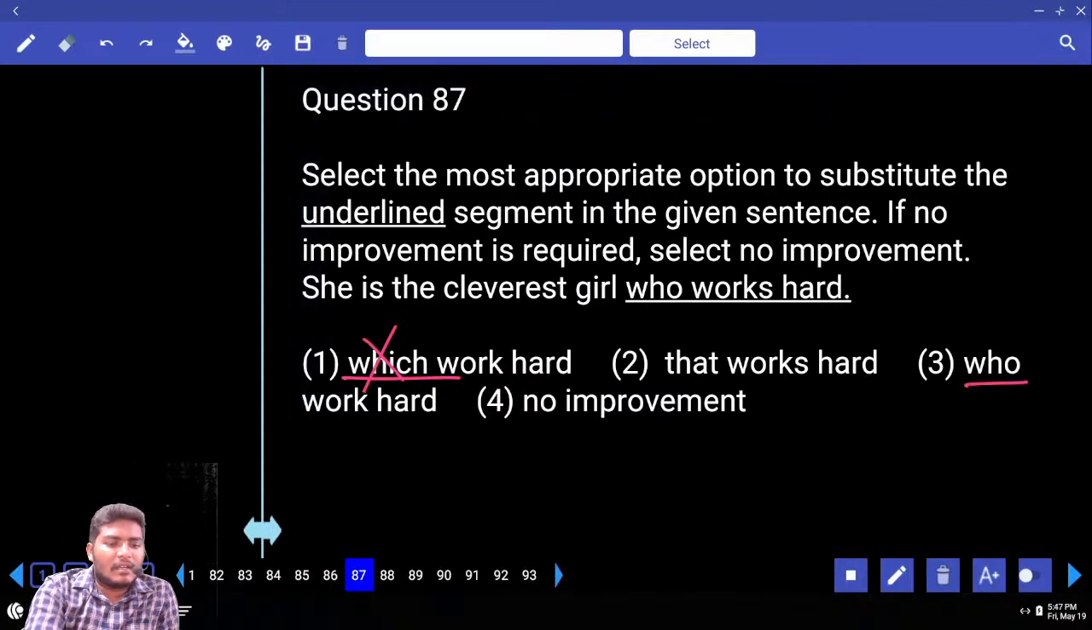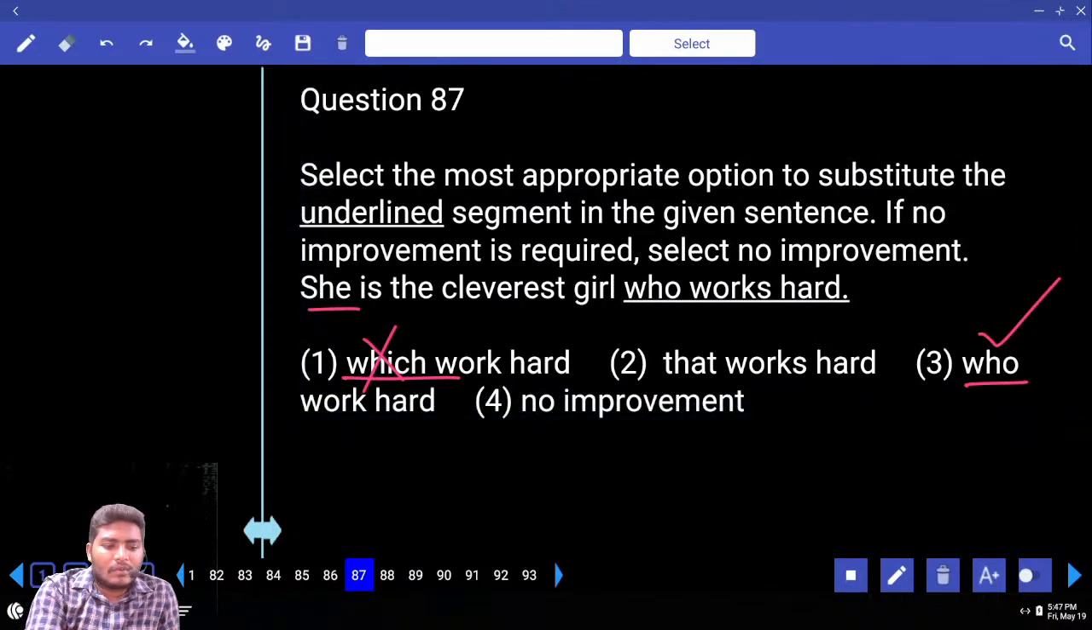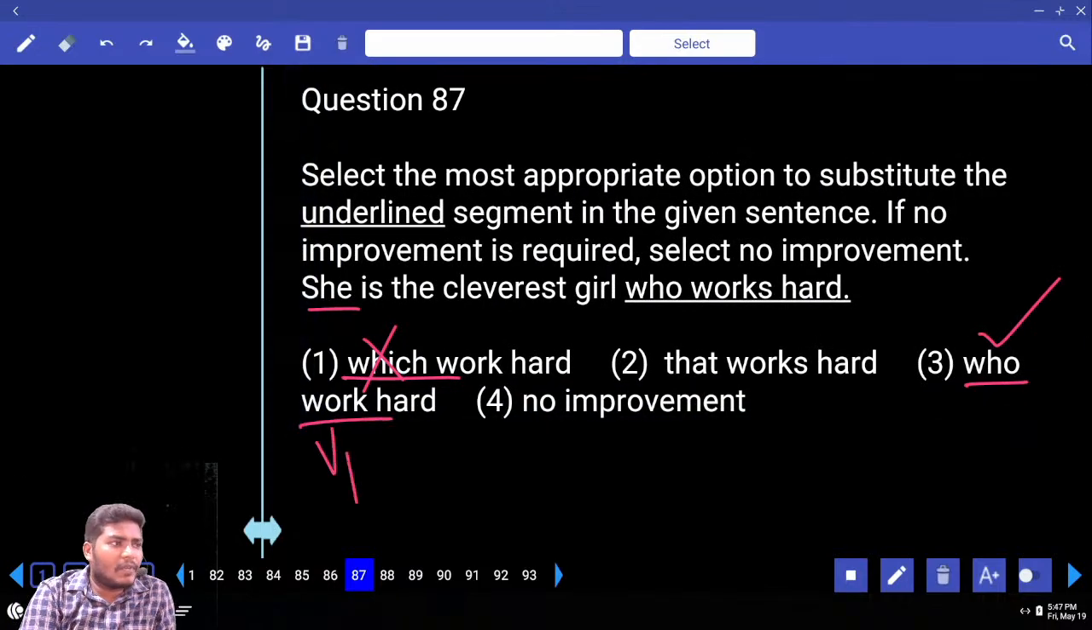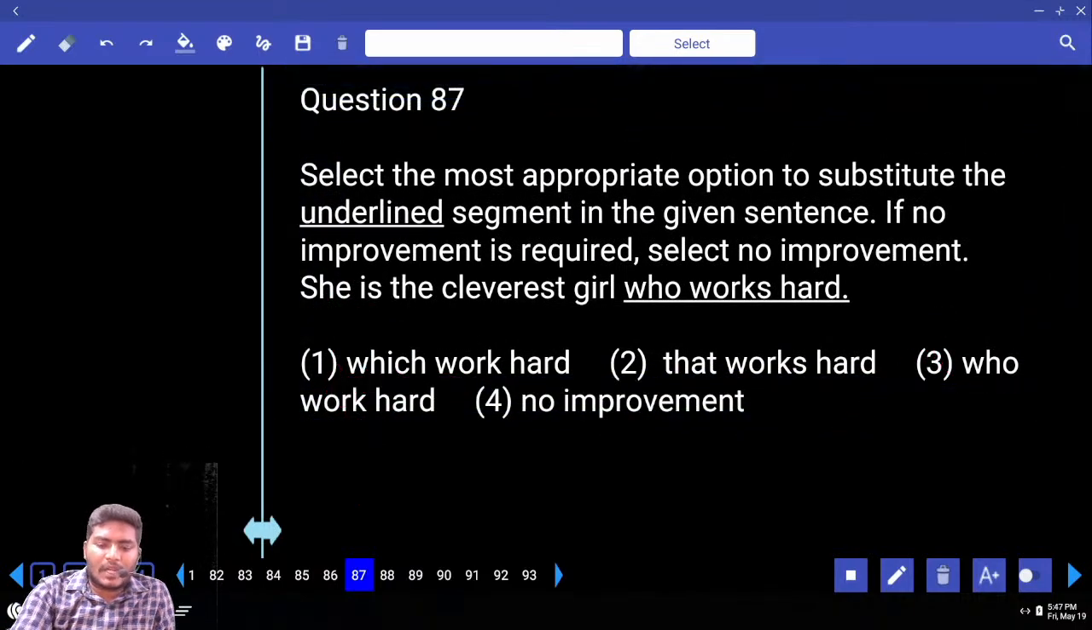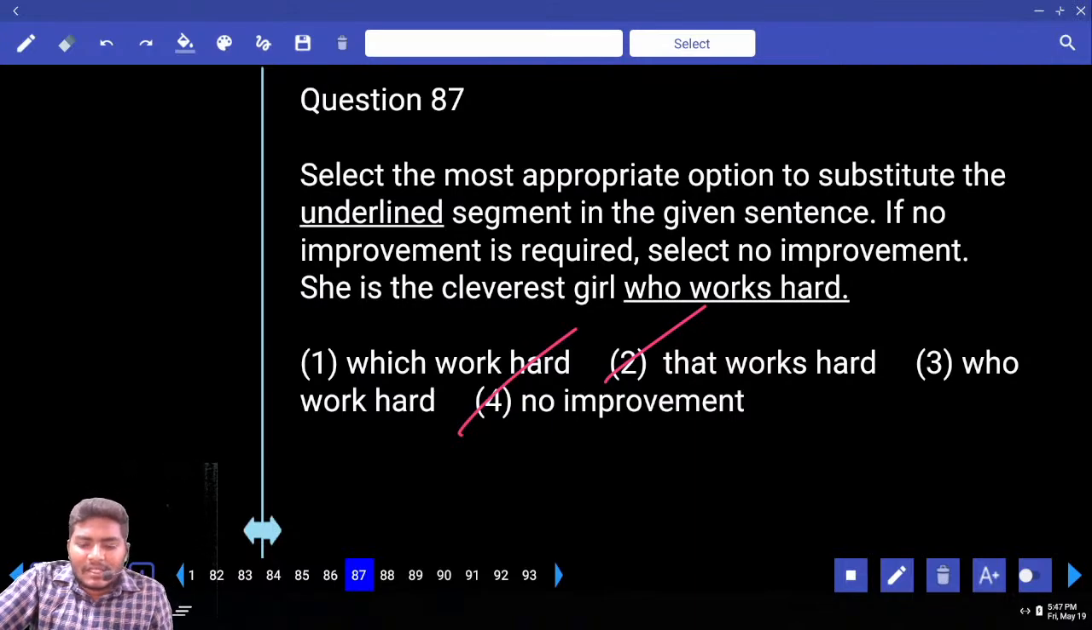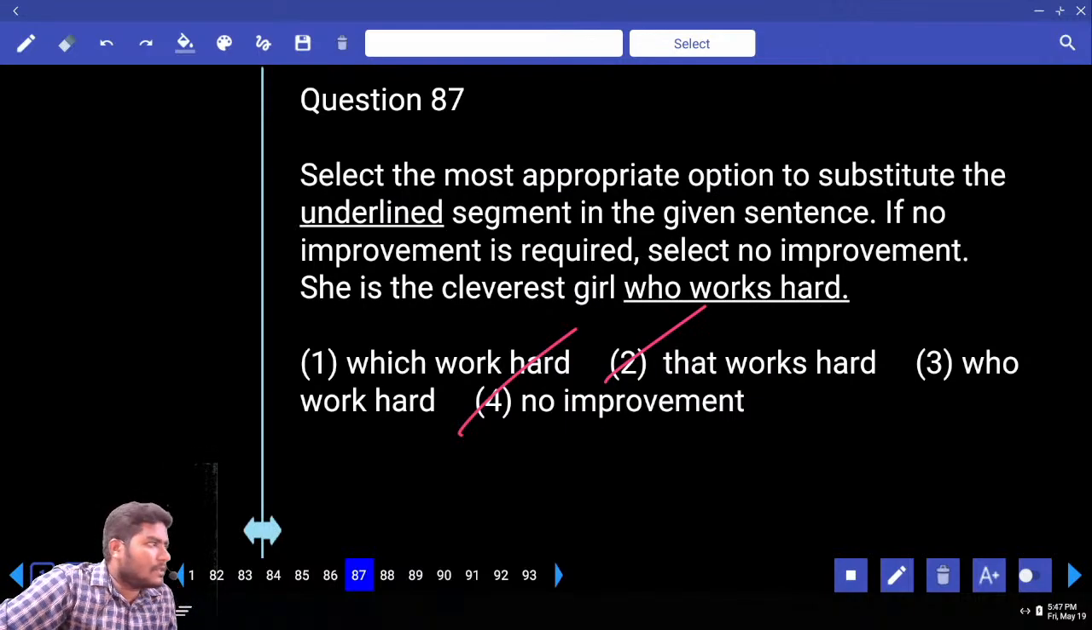Next one, can we use the word who? Is it a person or non-living? Person. So can we use who? We can, but what is followed by it? V1. We cannot use she plus V1. We need she plus V5. Eliminate 3. Your answer is 2 or 4. Tell me which is your answer. She is the cleverest girl who works hard, or she is the cleverest girl that works hard. How many of you say your answer is 4? Raise hands. How many of you say your answer is 2? Only 2-3 people say 2.